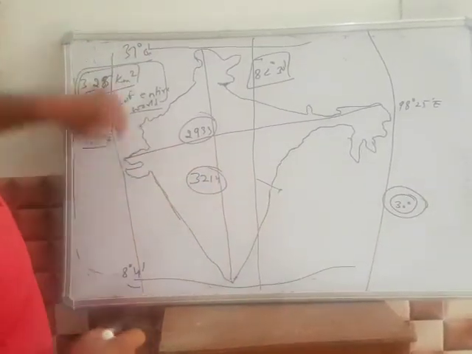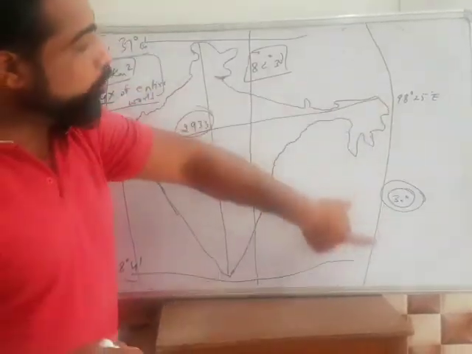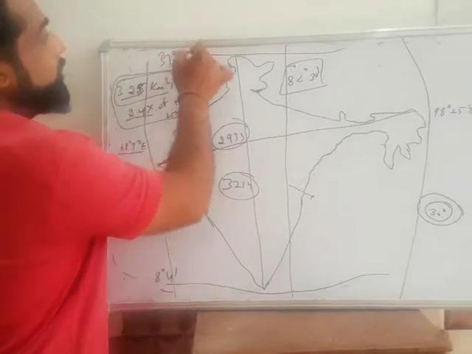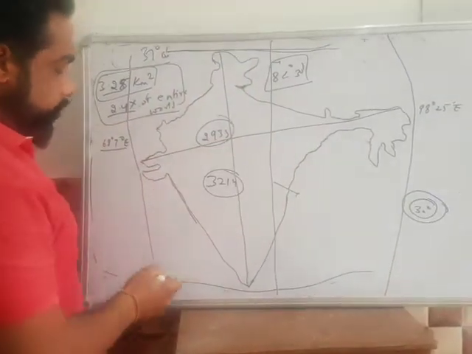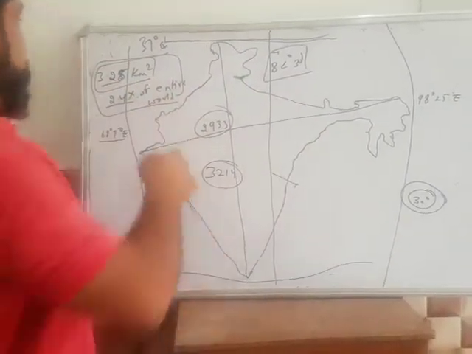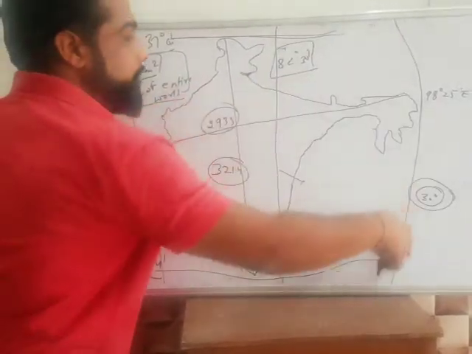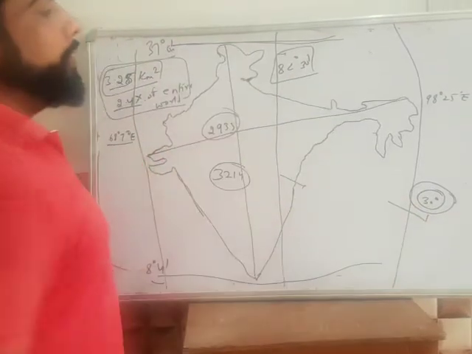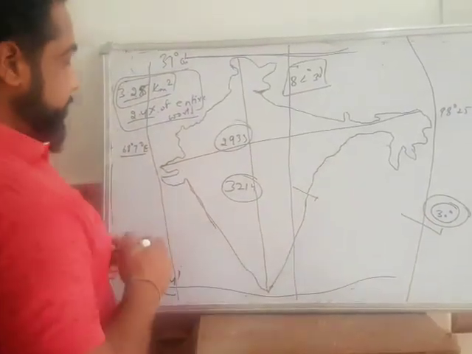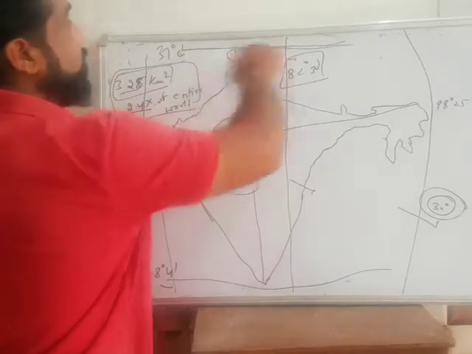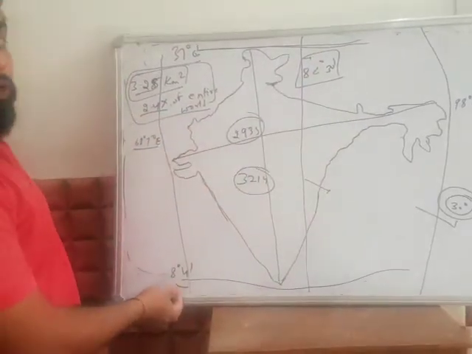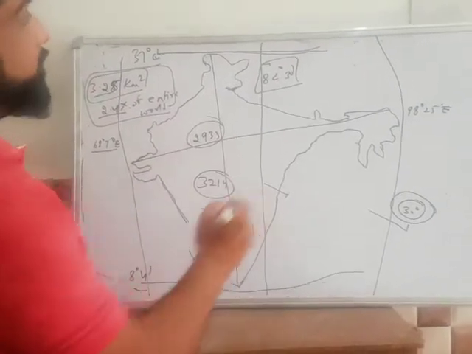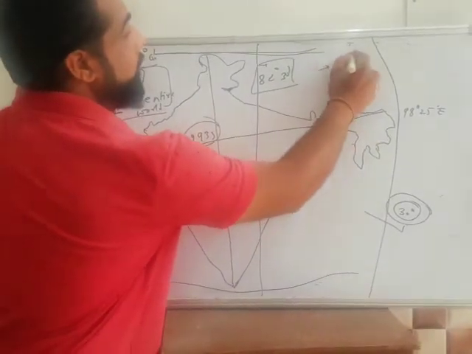We know that the difference between the two latitude lines is 30 degrees, and the longitudinal distance between the two lines in terms of angle is also 30 degrees, and the latitude lines are 8 degrees 4 minutes and 37.6 degrees. This difference is always 30 degrees.